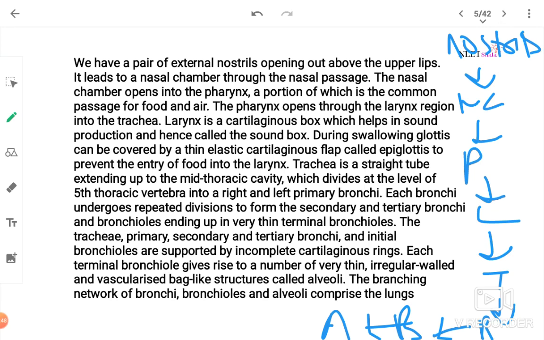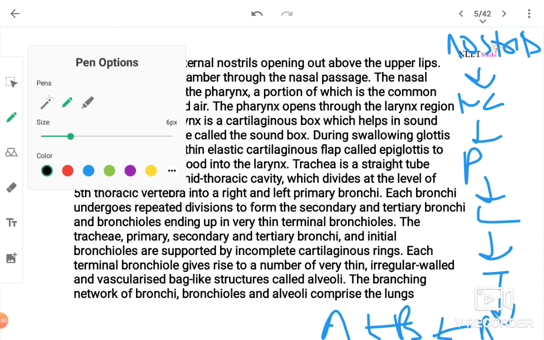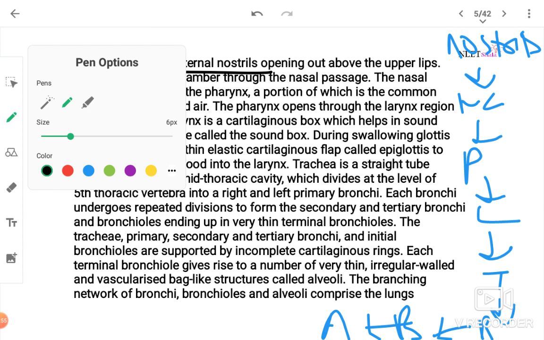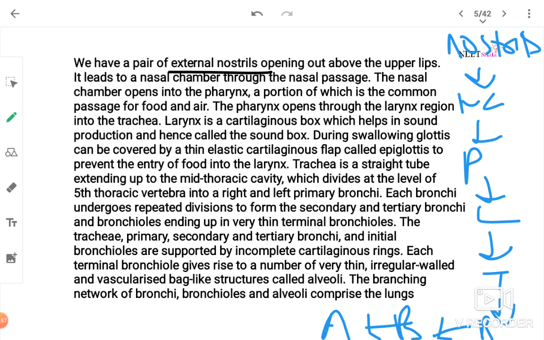I'll read it. See, we have a pair of external nostrils opening out above the upper lips. It leads to nasal chamber through the nasal passage. As I showed you, the nasal chamber opens into pharynx, a portion of which is common passage for food and air. The pharynx opens through larynx region into trachea. Larynx is a cartilaginous box which helps in sound production and hence is called the sound box.